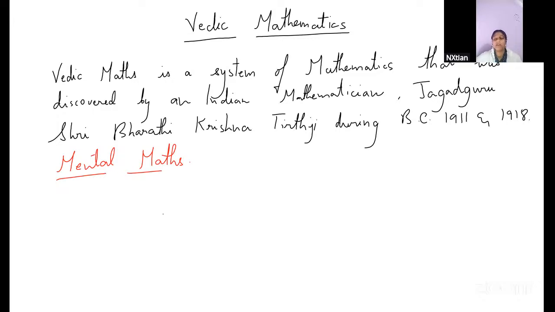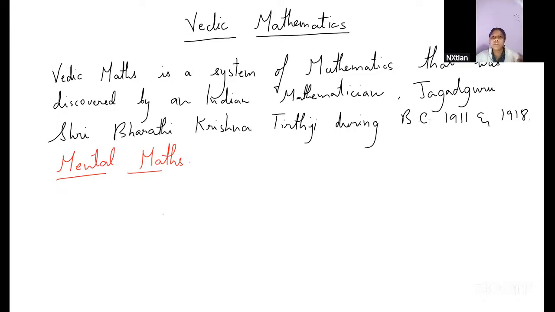This Vedic mathematics is a collection of sutras. So, what are the sutras? These are basically the formulas, or the different methods that we use to calculate solutions for problems.